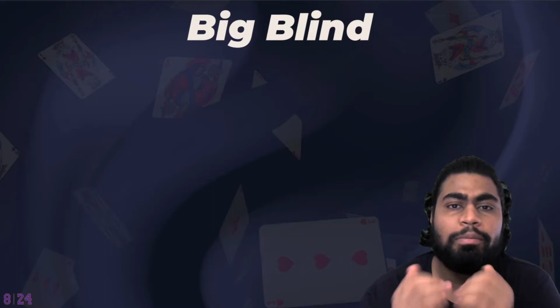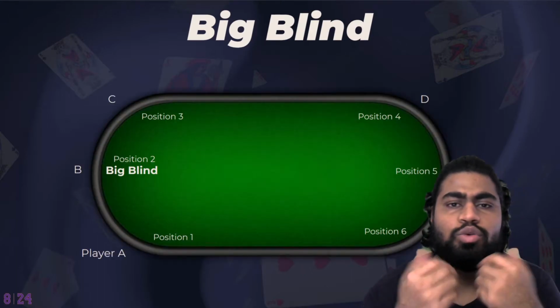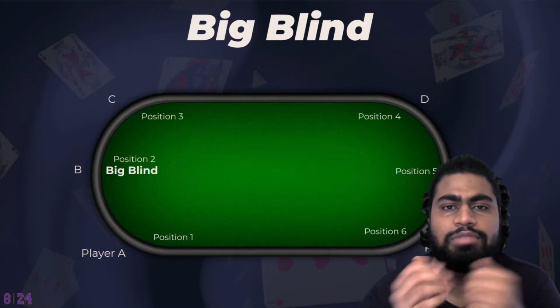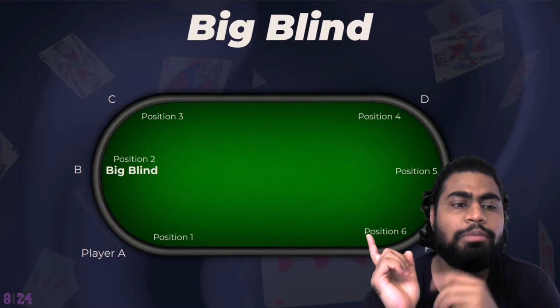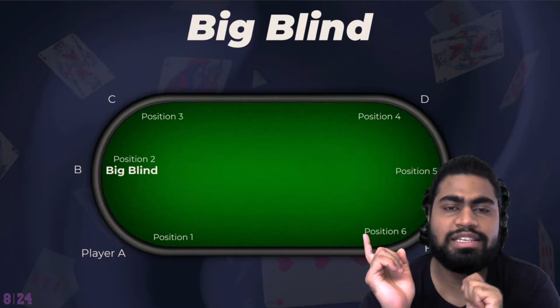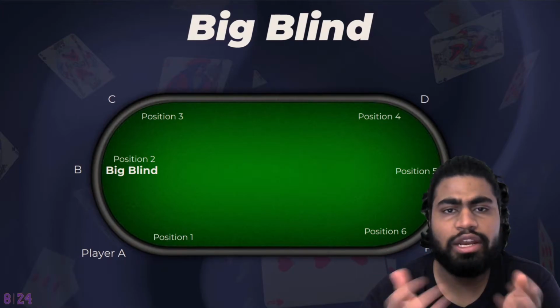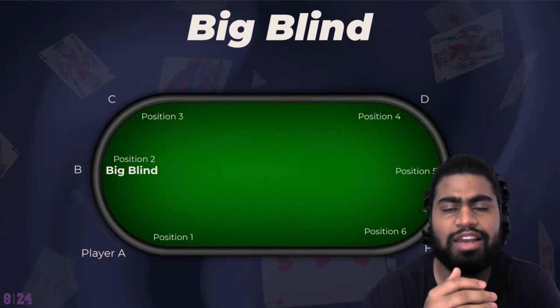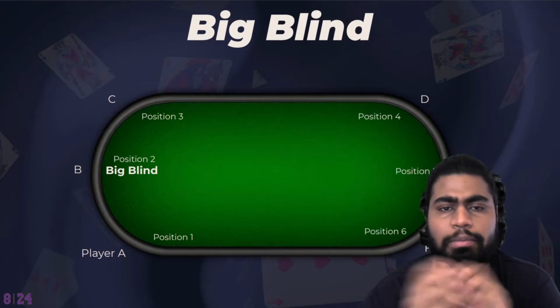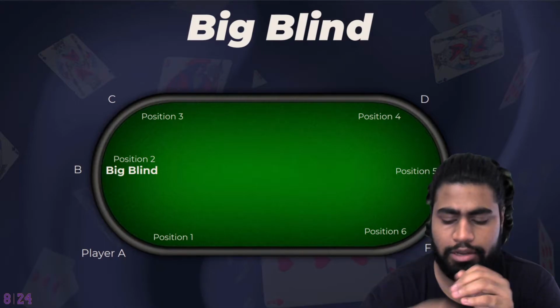Big blind. So big blind is the second player, whoever is starting the game, the second player becomes the big blind. So in our case, player B is the second player. So player B acts as big blind. And before joining the table, you know both of these values, both the small blind and the big blind. And based on your budget, you can join the game accordingly.